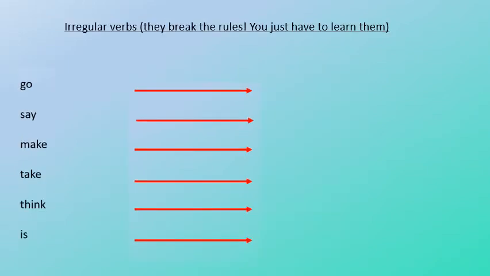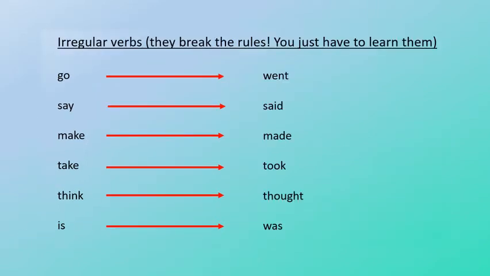Now we have a set of irregular verbs. Irregular verbs don't have a set of rules. They are verbs we just need to learn. Go, say, make, take, think, is. Press pause and write what you think these irregular verbs are once they've turned into the past tense. Let's check.